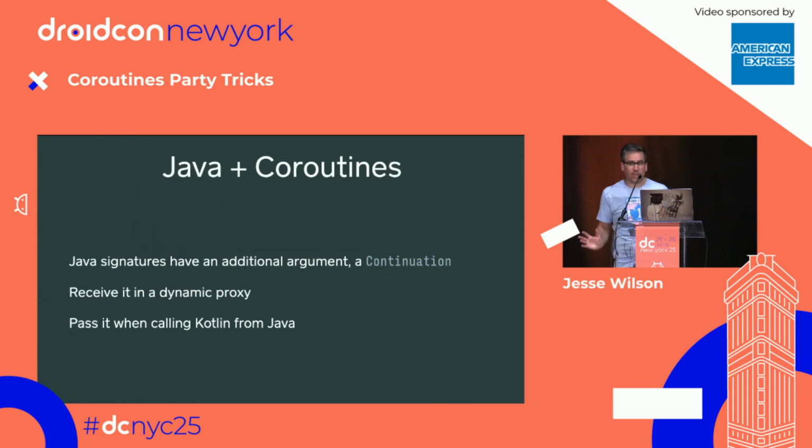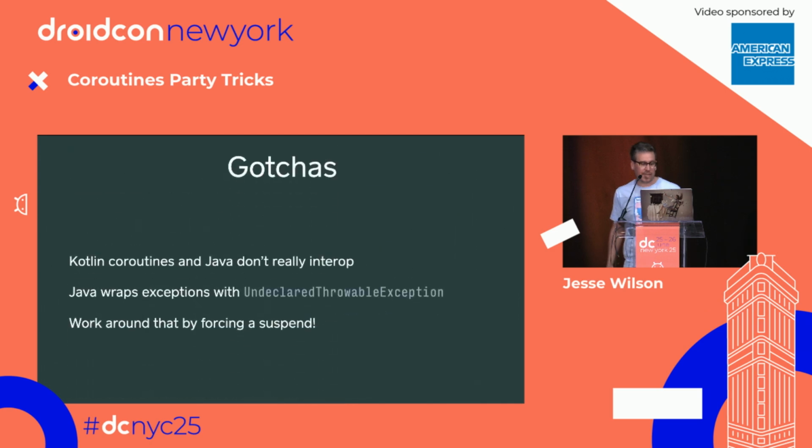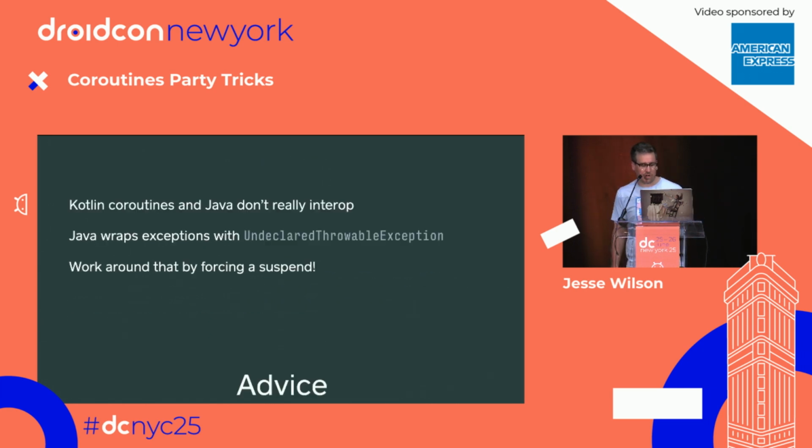And so in this case, we got Java and coroutines playing together. It's something you'll rarely see, but it's what makes retrofit work. There are some gotchas, like there's some dark magic happening where we're boundarying between these two systems. In particular, Kotlin doesn't really care about checked exceptions, and Java really cares about checked exceptions. So if your function throws, Java will wrap it in this thing called undeclared throwable exception. And we work around that in retrofit by forcing a suspend, which is a really gross and weird thing to do. Fortunately, it's already done for us.